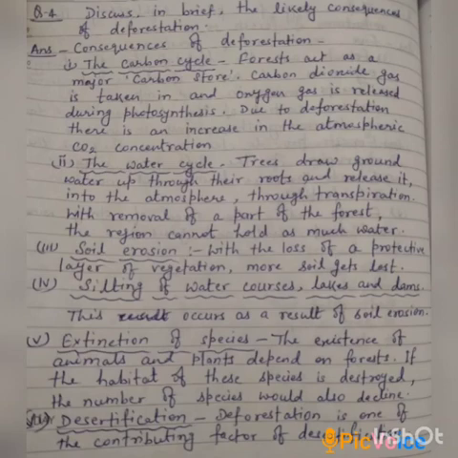Next is extinction of species. The existence of animals and plants depend on forest. If the habitat of these species is destroyed, the number of species would also decline. Now, the last one is desertification. Deforestation is one of the contributing factors of desertification.